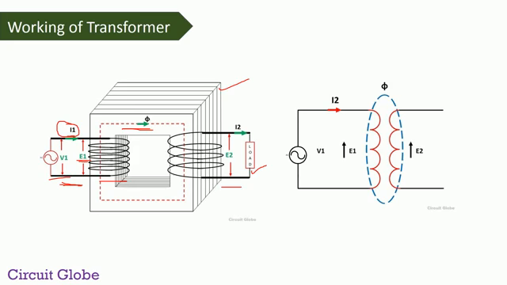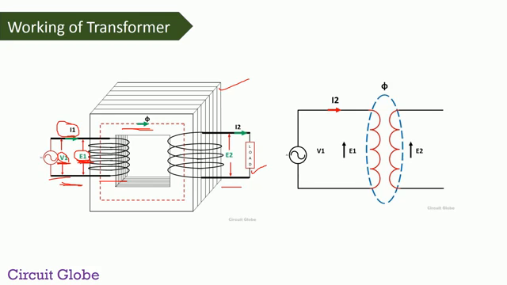Now we can say that this EMF is the effect of the supply voltage. Means this EMF is the effect and it is caused because of the supply voltage. Now here comes Lenz's law. Lenz's law says the cause always opposes the effect. So here the EMF is induced in the winding because of the supply voltage, and hence we can say that this EMF opposes the supply voltage. The polarity of the induced EMF is opposite to that of the supply voltage.